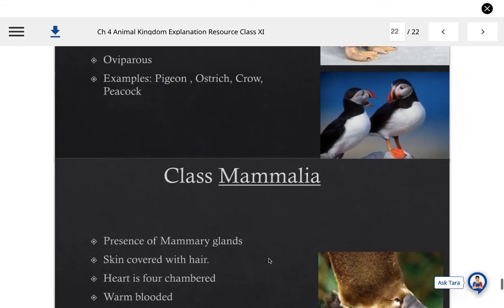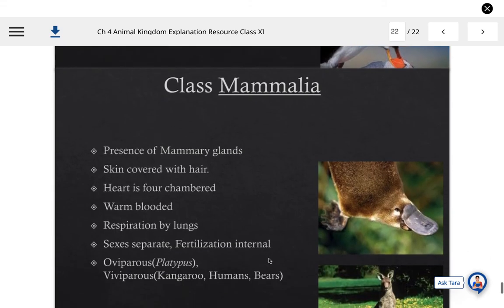Now come to the last class of the superclass Tetrapoda, to which we also belong, that is class Mammalia. As its name suggests, Mammalia means presence of mammary glands. Presence of mammary glands is one of their important features, through which they secrete milk for their infants and feed them in the early stages of development.